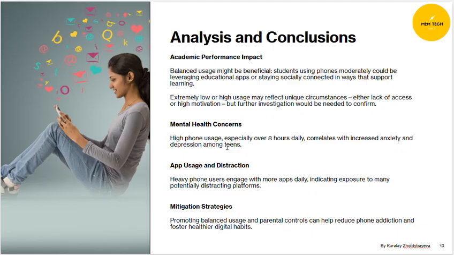My next conclusion is mental health concerns. We notice that high phone usage, especially over 8 hours daily, correlates with increased depression levels among teens. About app usage and distraction, I can say that heavy phone users engage with more apps daily, which can be distracting for them. In conclusion, I wanted to offer mitigation strategies. We should promote balanced usage and parental control that can help reduce phone addiction and foster healthier digital habits. This may impact the academic performance of teens and their anxiety and depression levels.